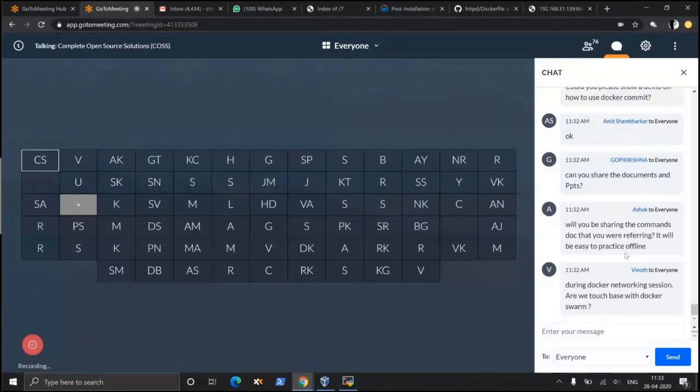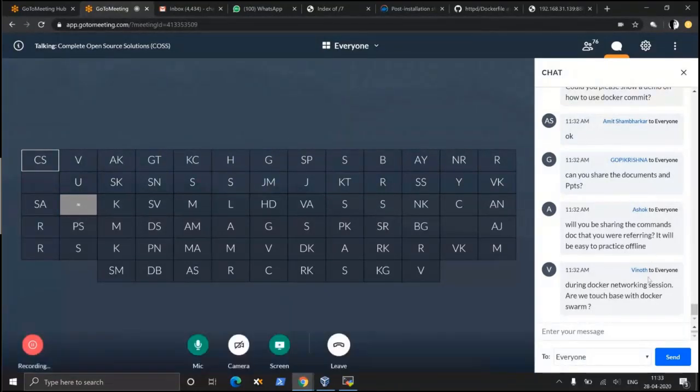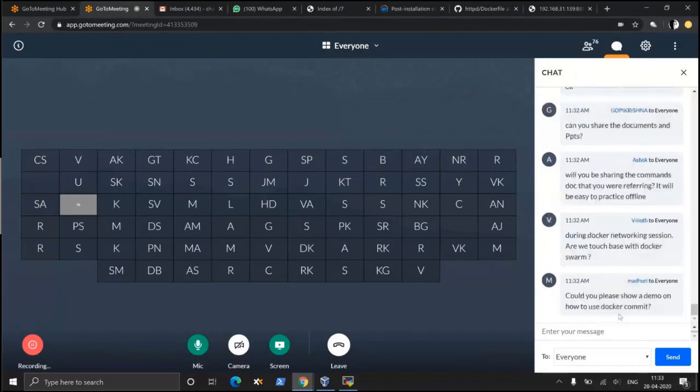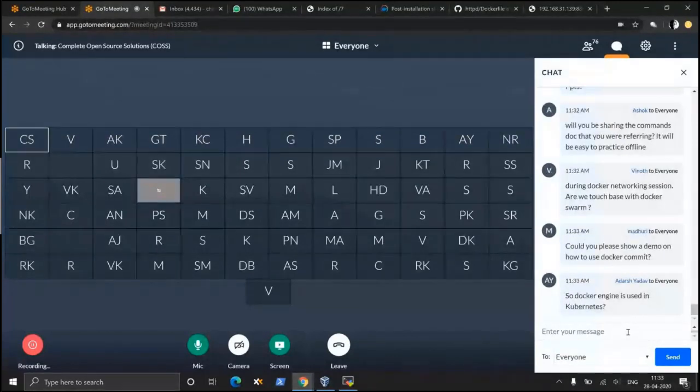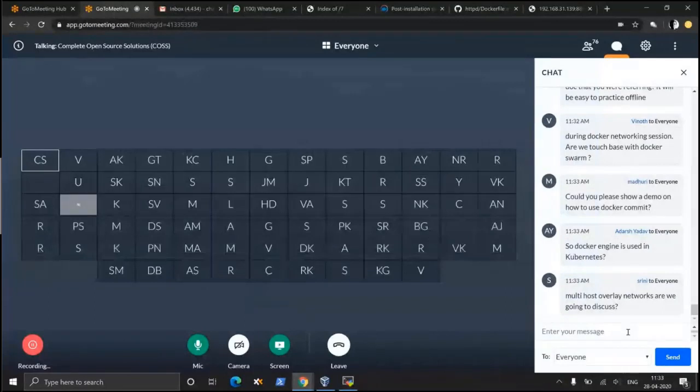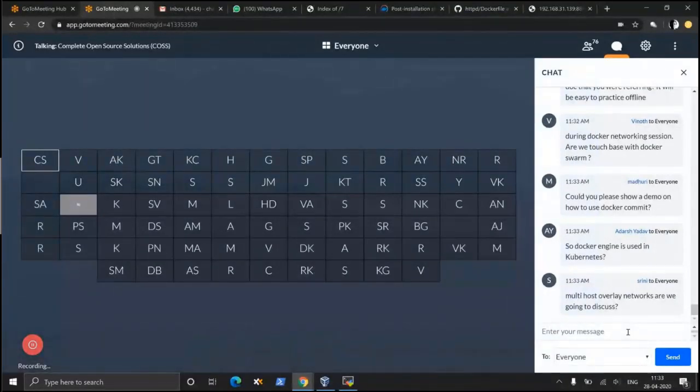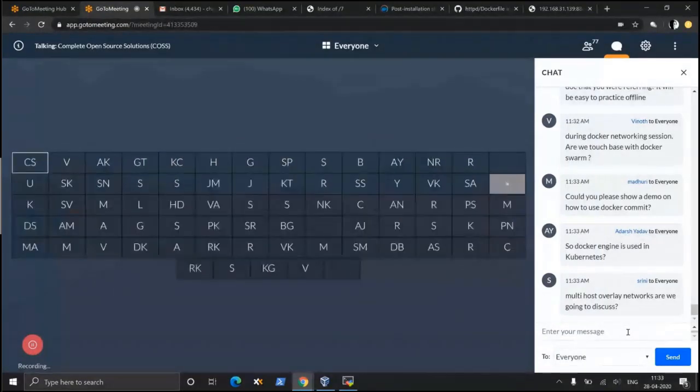Anything else? Whatever commands that I've used, I'll definitely share with you. How to use Docker commit, we are also going to show. So Docker engine is used in Kubernetes? Docker engine is not used in Kubernetes, sir. Kubernetes uses something completely different.